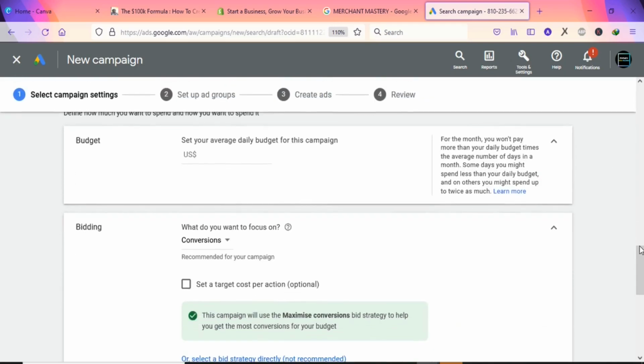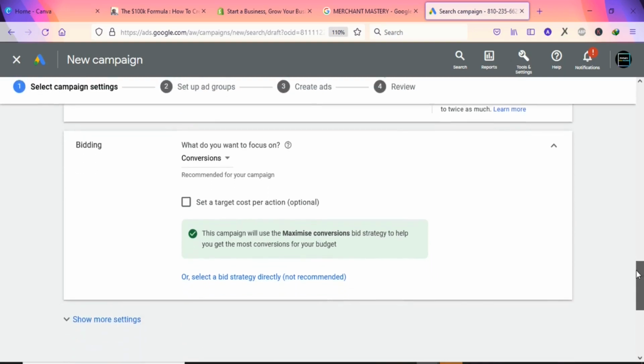So the next thing is that you are going to come right here, the budget. Here you are going to enter a budget that you can afford per day. If you can afford $5, $50, $100, it depends on the amount that you can afford. So you have to enter that amount here. Let's begin with a small amount. You are going to enter $10. Here we are not going to waste money. We are going to test the product. If you are getting sales, you can increase your budget to reach a lot of people, then you can be making money. So you are going to enter $10 per day.